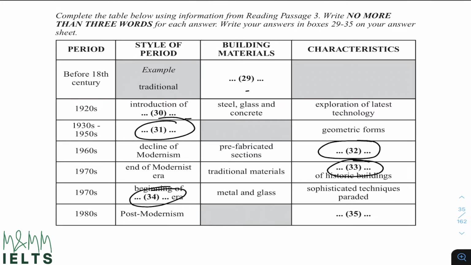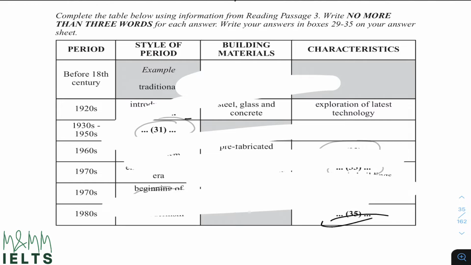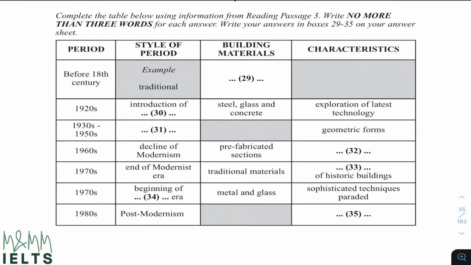Because imagine this: if you read 29 to 35 all at once, highlight the important words for all of them and start looking for answers for all of them, it's very, very difficult that you'll remember everything from 29 to 35. That's practically not possible. So two at a time is the best approach according to me. Let us again clean this up and start looking for answer number 29 and 30.